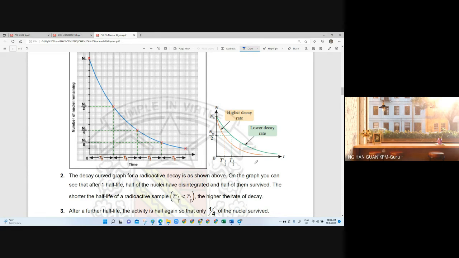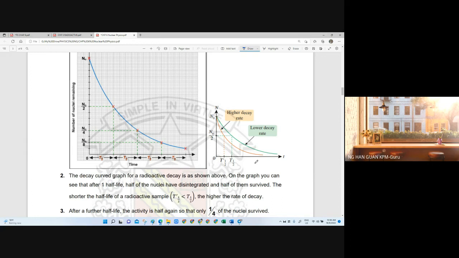When you choose a half-life of 6 hours, after a day, 24 hours, it will go through 4 half-lives. After 4 half-lives, the percentage remaining in the body is only 6.25%. After another 6 hours, the 6.25% will be halved again, so it will be 3.125%. In that case, there will be no harm to the patient, right? So it depends on the use of the isotope, whether we are going to choose a higher decay rate or a lower decay rate.